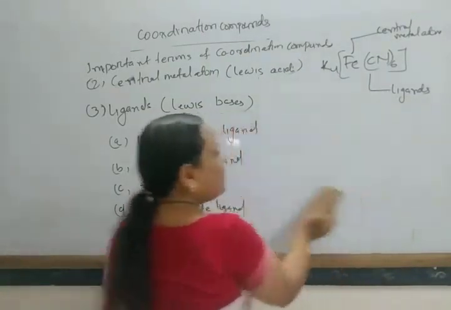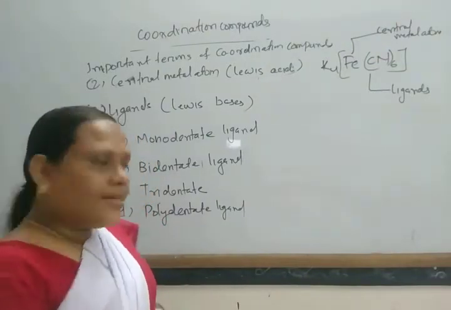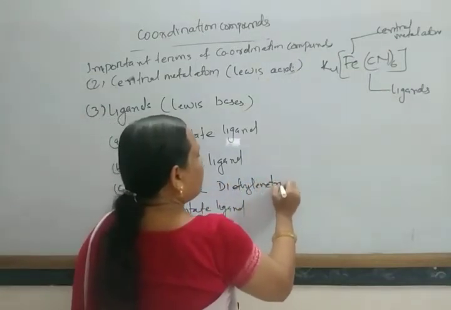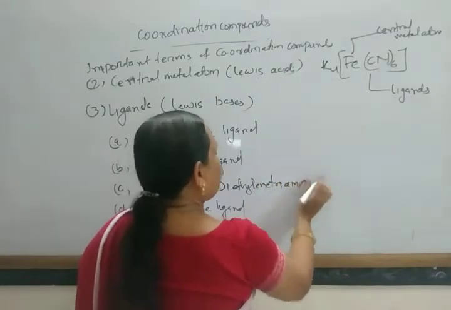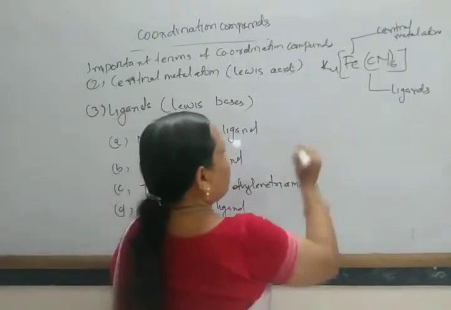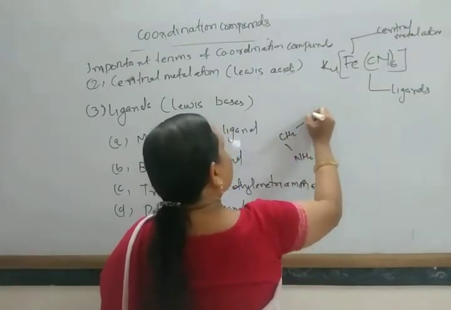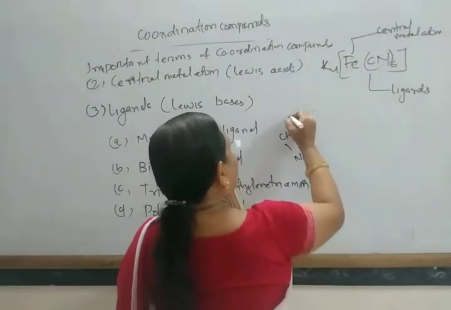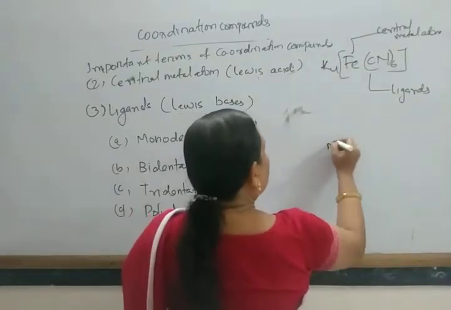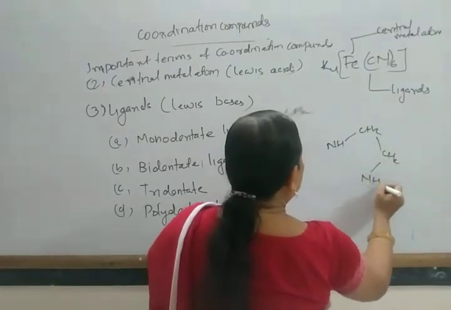A ligand with three donor sites is known as a tridentate ligand. Example: diethylene triamine, NH2, CH2, CH2, NH, CH2, CH2, NH2.